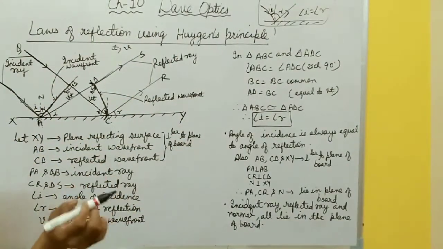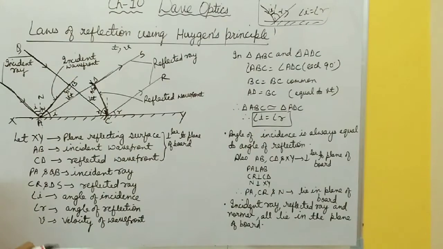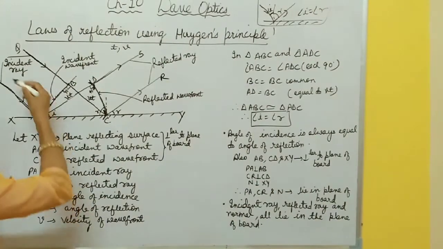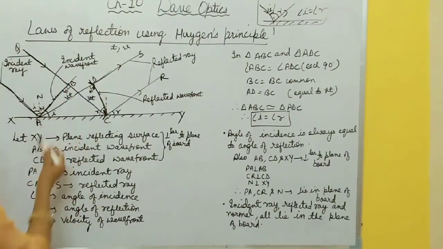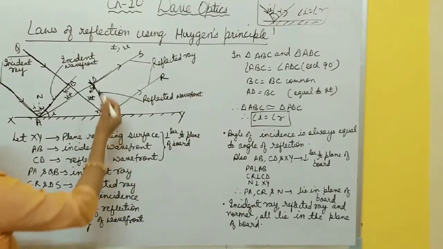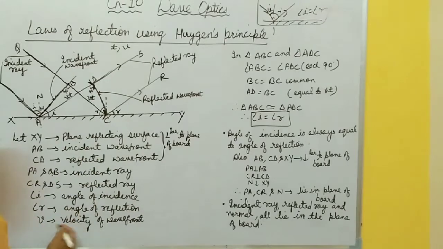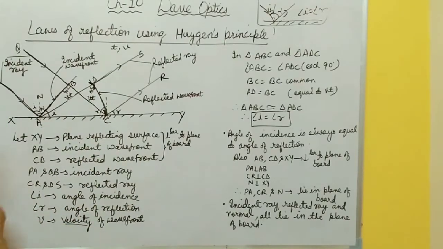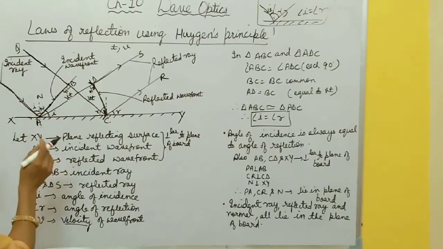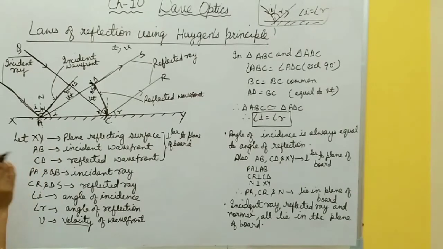You are writing in your copy, it means perpendicular to that page or copy, right? And these PA, QB are what? Incident rays. Here DS and CR are what? Reflected rays. And let v be the velocity of the wavefront. Next, you have to find i and r, the angle of incidence and angle of reflection.